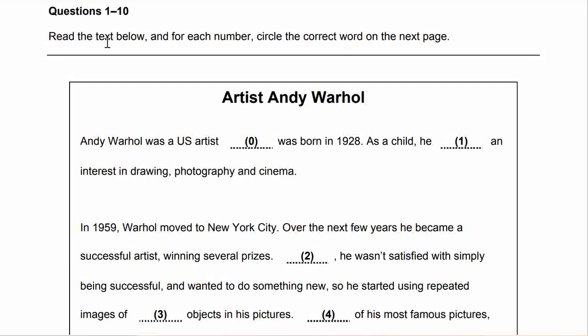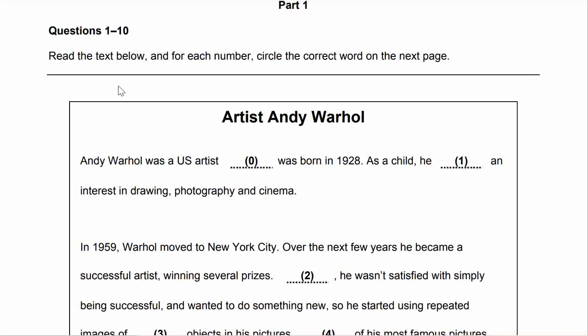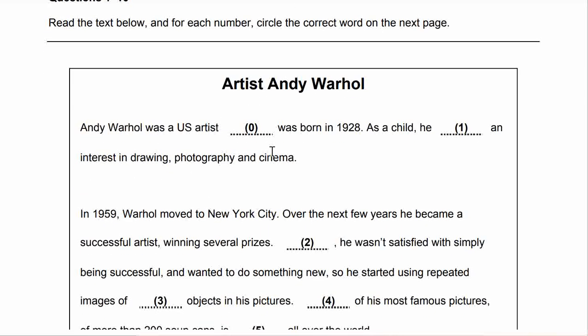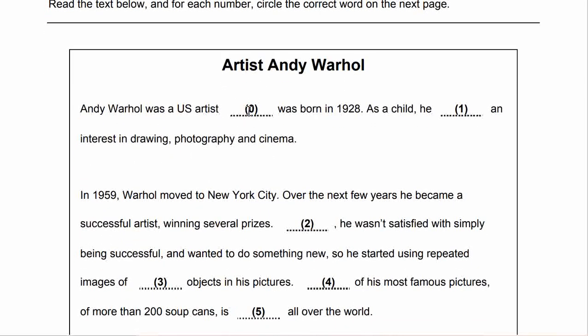Now let's get started from question number 1. Questions 1 to 10. Read the text below, and for each number, circle the correct word on the next page. Artist Andy Warhol. Andy Warhol was a US artist who was born in 1928. As a child, he developed an interest in drawing, photography, and cinema.